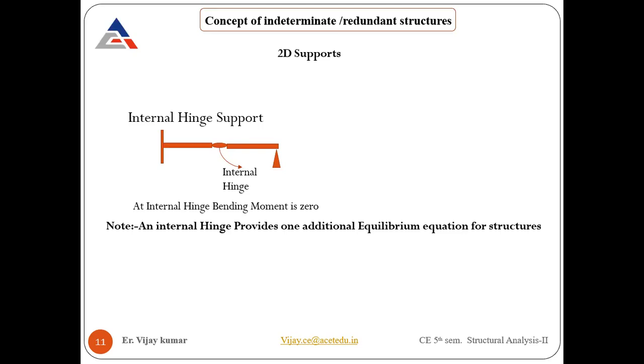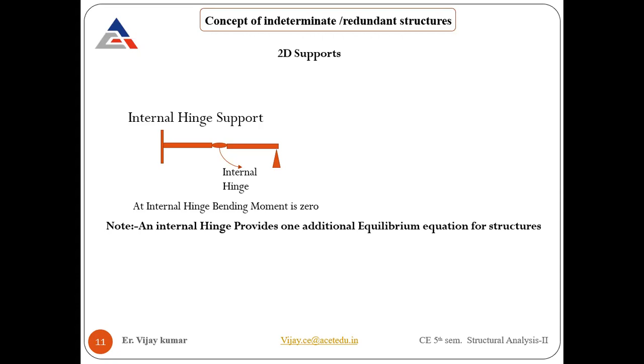In that case, there is no restriction, so there will be no reaction. It means there is freedom for that thing. Freedom means there is no restriction. That thing is allowed. Allowed means no bending moment will be created in that case. Similar thing here also. Wherever the hinge is there, the bending moment becomes 0.